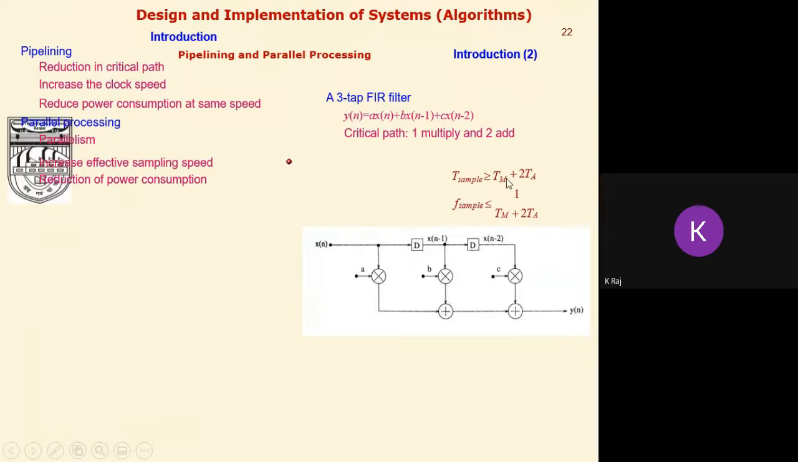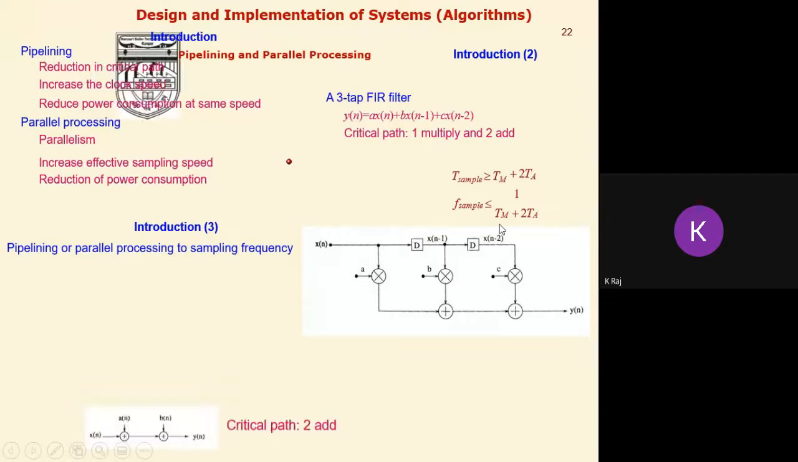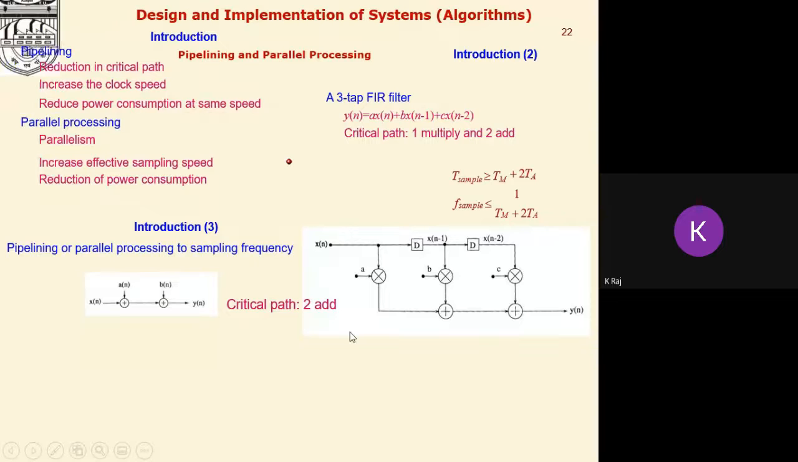Whatever is the execution time of the 1 multiplier plus 2 adders, the sampling period T_sampling must be greater than or equal to this, or we can say the sampling rate should be less than or equal to 1 upon Tm plus twice Ta. Now what is pipelining?